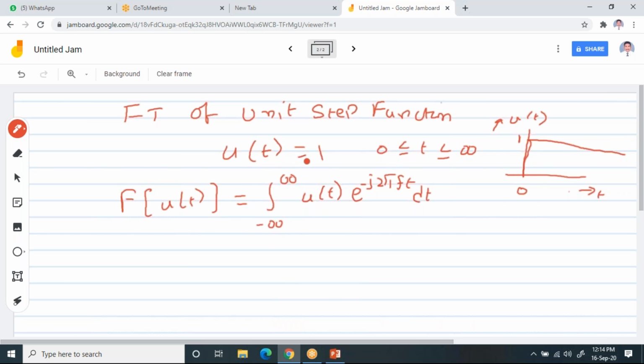U of t is nothing but 1, and it exists from 0 to infinity. So instead of writing minus infinity to plus infinity, I have to write the limits 0 to infinity, since u of t exists only from 0 to infinity, where it is 1. So I can write integral 0 to infinity, u of t as 1, e power minus j2 pi ft dt. Now you simplify this integration.